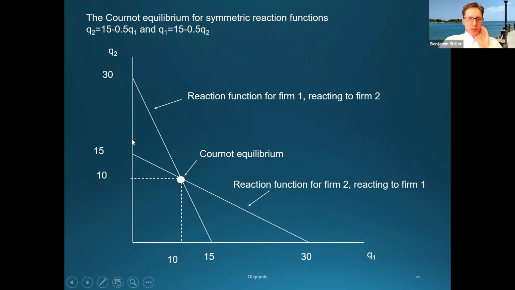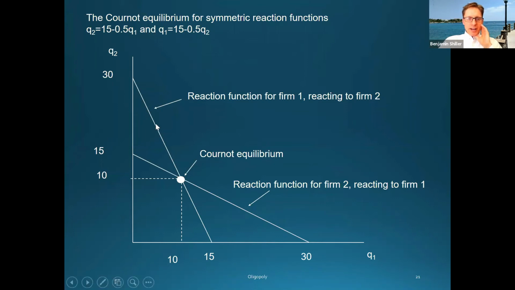The input variable in firm one's reaction function is the amount produced by firm two, which is shown on the vertical axis. So we might say, let's suppose that this is the amount produced by firm two. To see how firm one would want to respond, we could trace that over to firm one's reaction function. Now, it's the horizontal distance on firm one's reaction function that tells us how much firm one would want to produce.